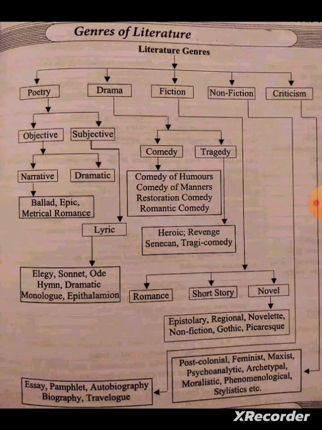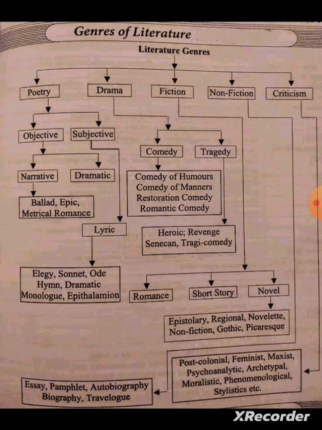Next, in non-fiction, we have essay, pamphlet, autobiography, biography, travelogue, epistles. So these all come under non-fiction.